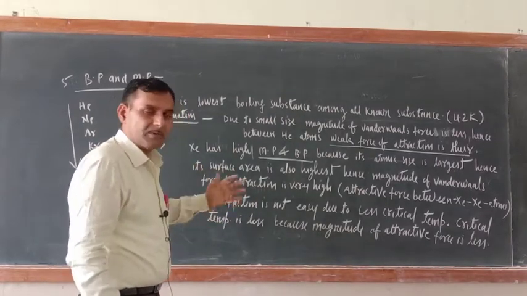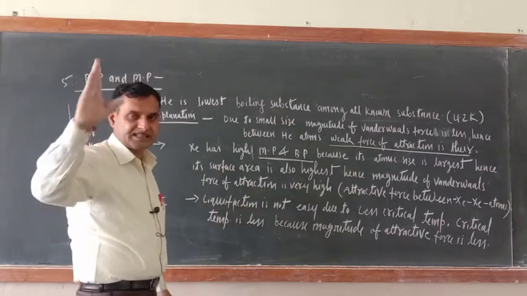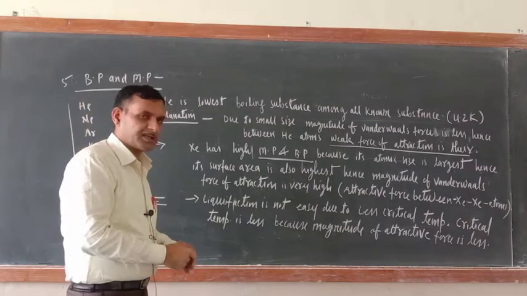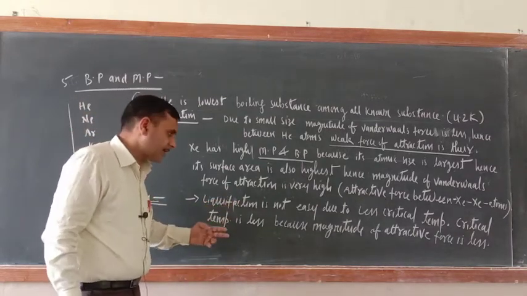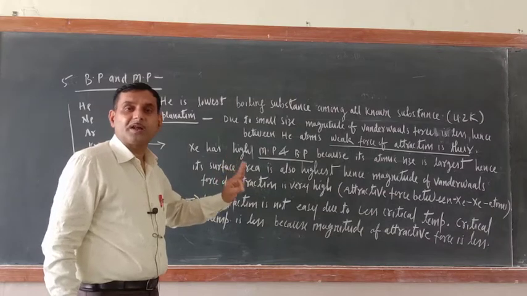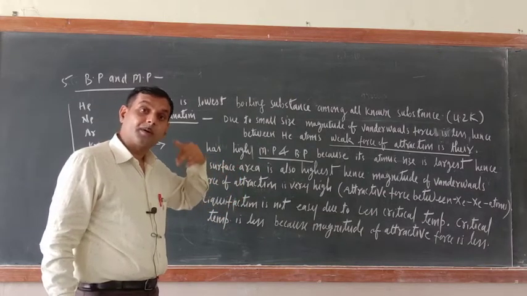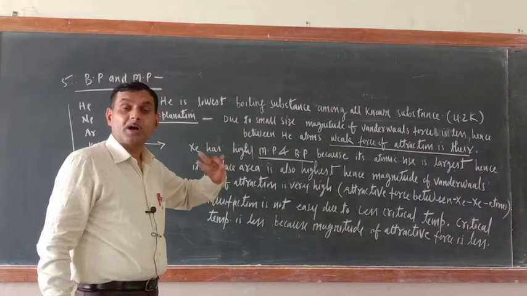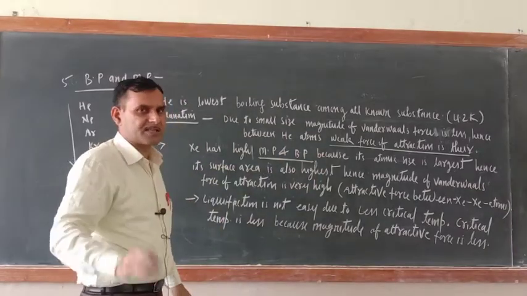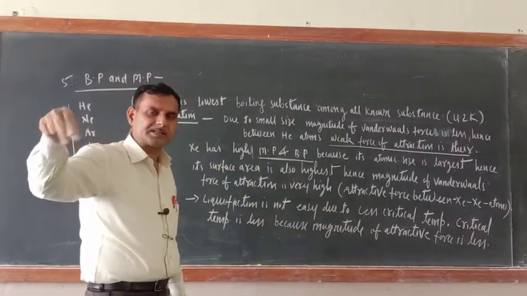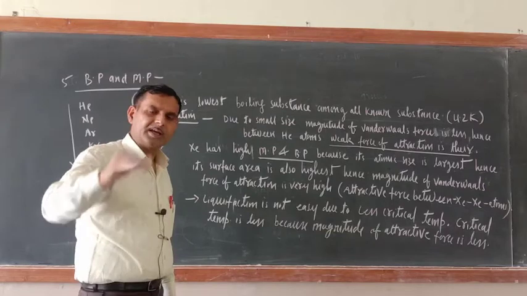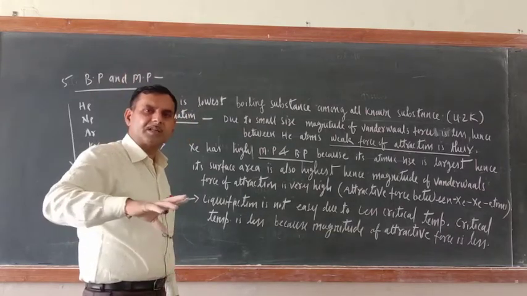Why is it less? You know that all noble gases except xenon are having weak magnitude of van der Waals force of attraction. So because of these two reasons, their liquefaction is difficult. Remember, critical temperature depends upon magnitude of van der Waals force of attraction. Those who have got more critical temperature, their magnitude of attractive force will be more. That is why their critical temperature is more. Always remember, or you can say vice versa, magnitude of attractive force depends upon critical temperature, and critical temperature depends upon magnitude of van der Waals force of attraction. Greater the critical temperature, it means what is there?